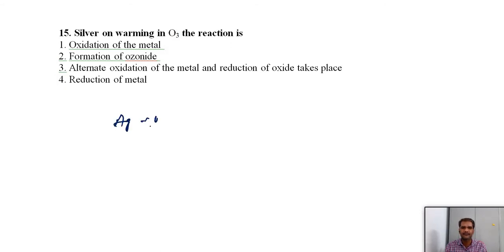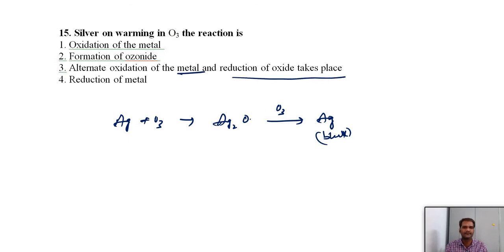First, in the oxidation process, it will form silver oxide. Again, if we treat with excess ozone, we will get silver metal. But the lustre will change. Here we will get the blackened silver. It is also the identification test for ozone. So in this case, both oxidation of the metal and reduction of the oxide take place. Both oxidation and reduction can take place in this process.